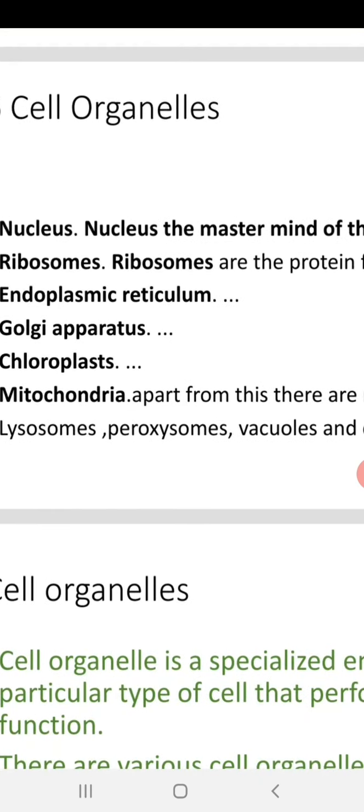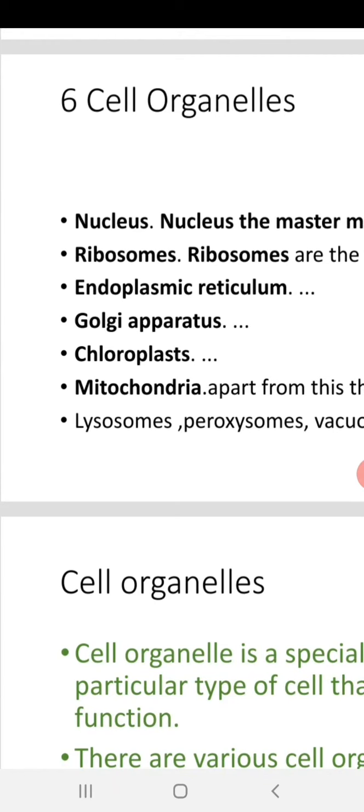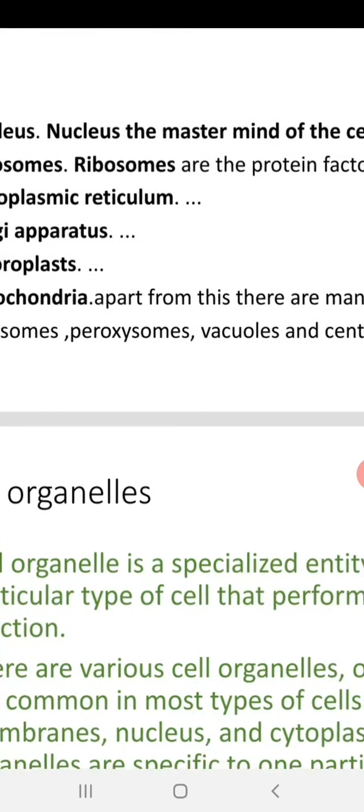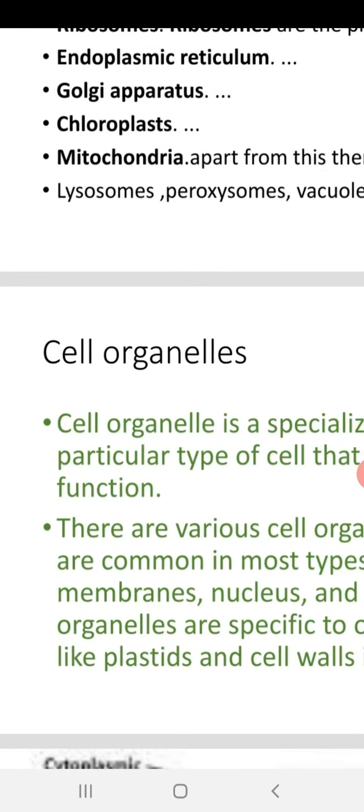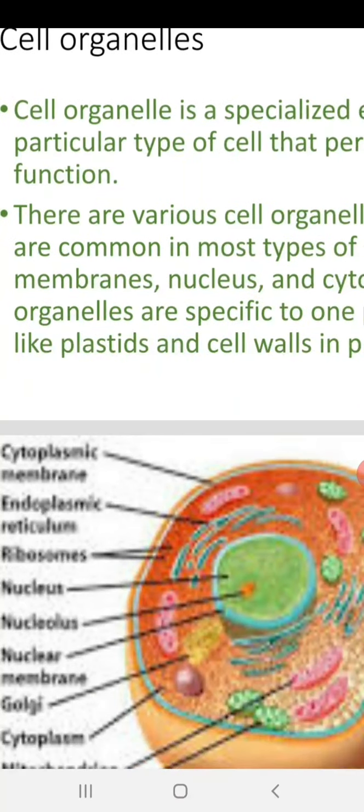Because they are embedded in the cytoplasm, they are called cytoplasmic cell organelles, and each cell organelle has its own function. The outermost part of the cell is covered by the cell membrane.